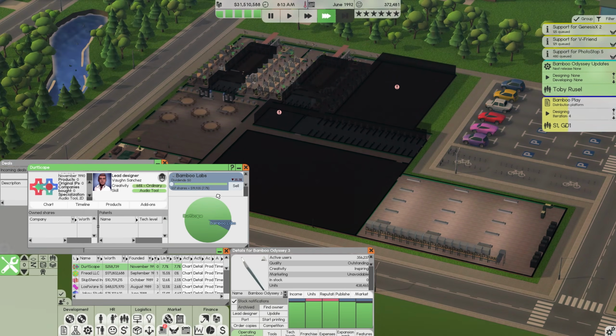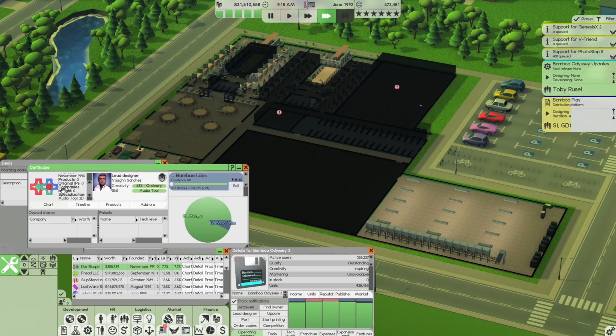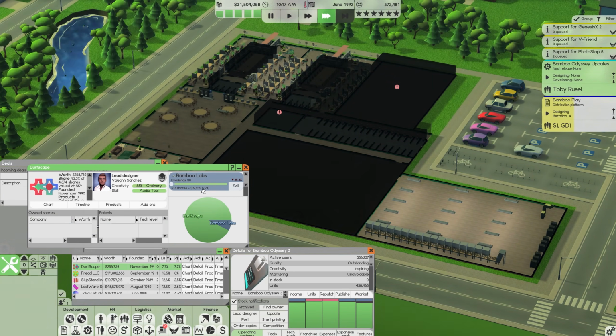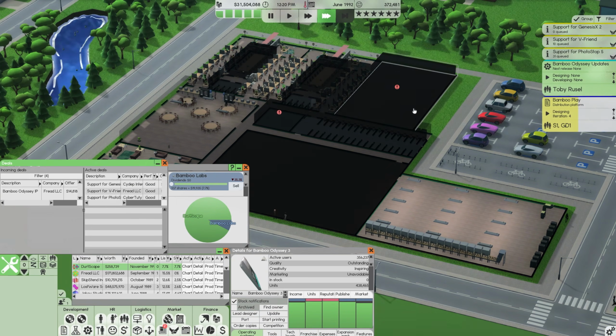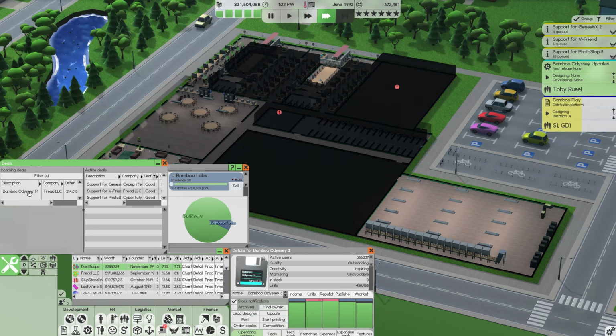We'll go ahead and continue to buy stocks in this company, even though they haven't made a product yet. I'm hoping once they do, we own 7.7%. Their dividends are going to be insane, but we'll jump straight back into the time lapse. Sorry for pausing so much.